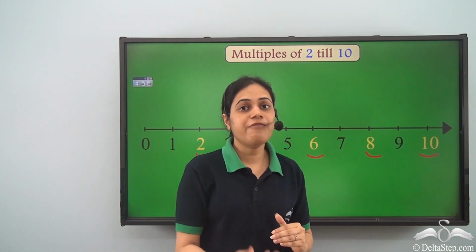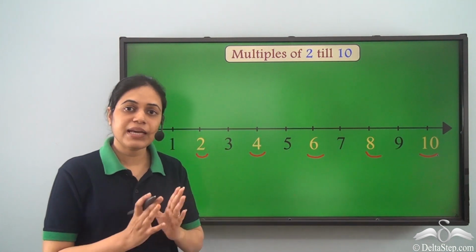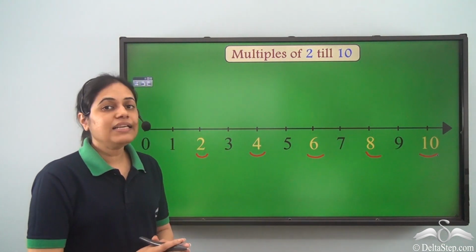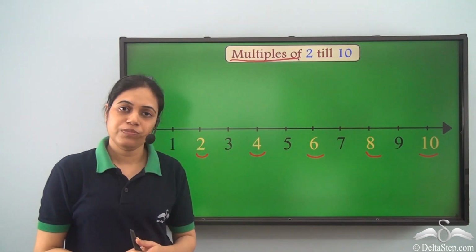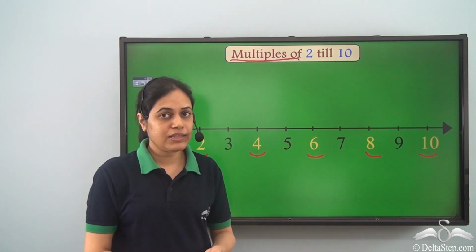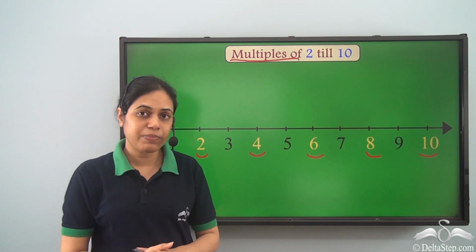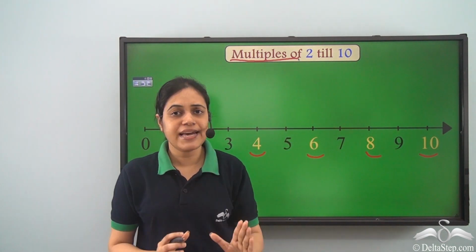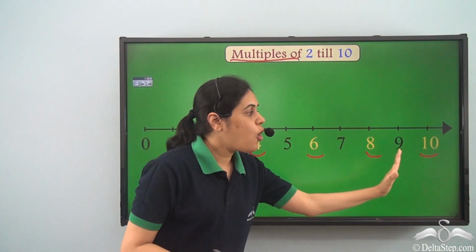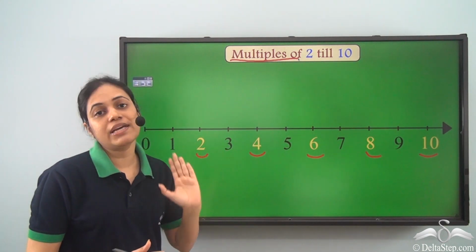So they come one after the other in the table of 2, and we call such numbers multiples of 2. So the numbers which come in the table of 2 are called the multiples of 2. And if I consider the numbers till 10, then these are all the multiples of 2 till 10.